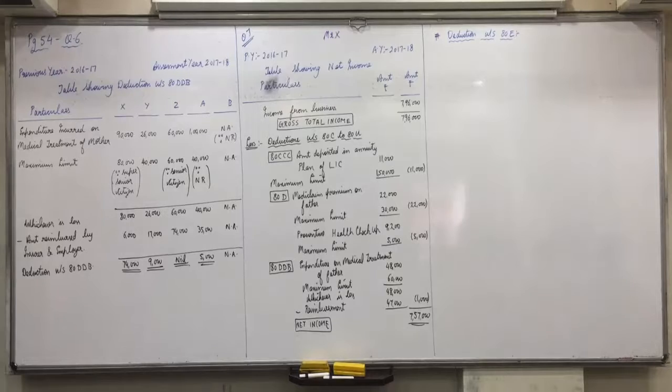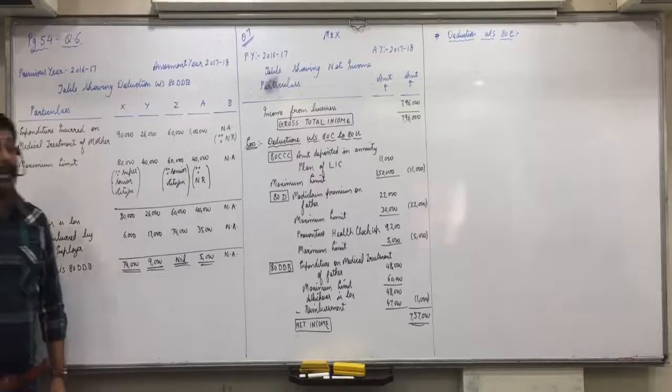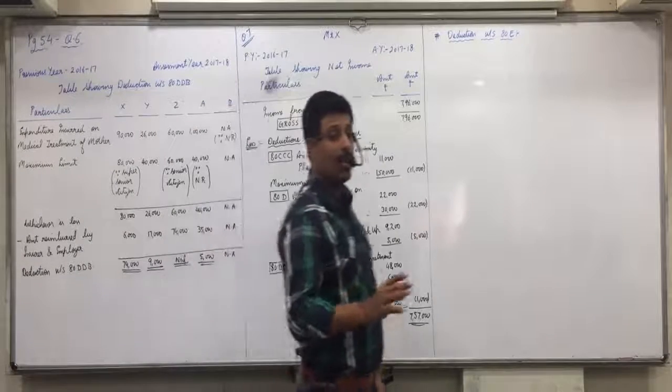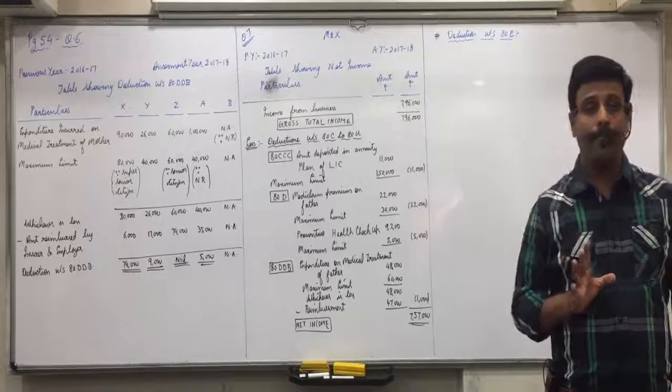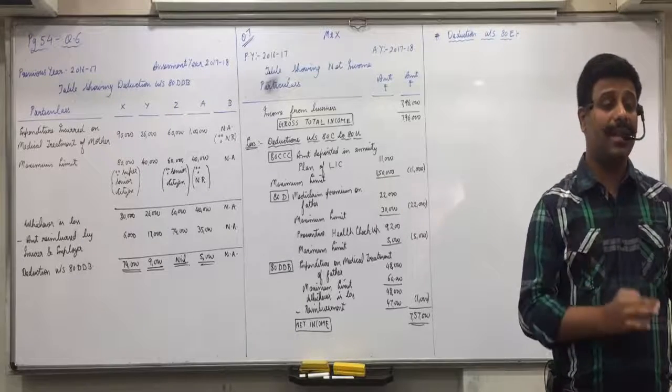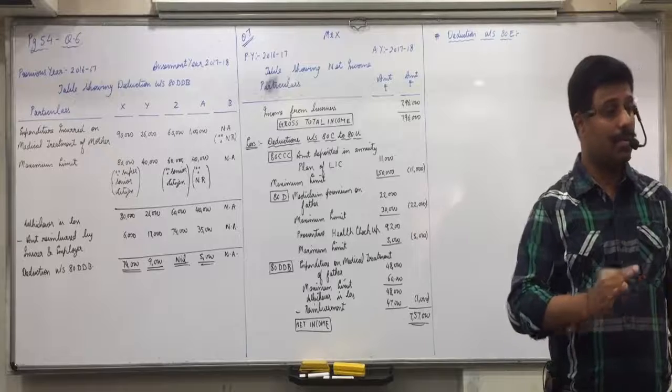Deduction will be allowed only for the interest amount. Principal amount you will not get any deduction. 80E you will get only for interest, and that too on which loan? Education loan. Whose education loan? Self, spouse, children.